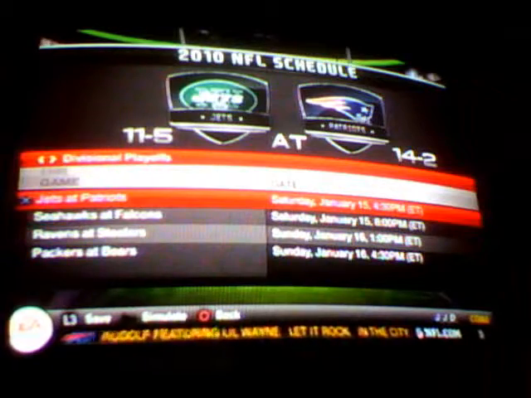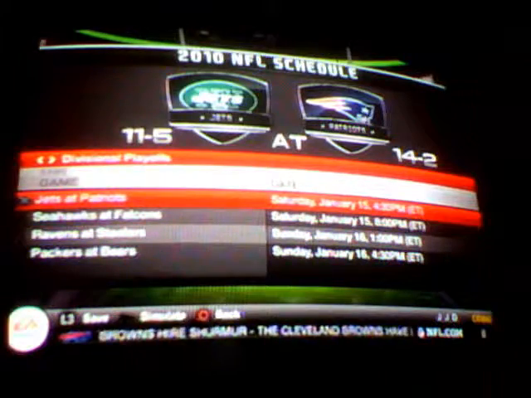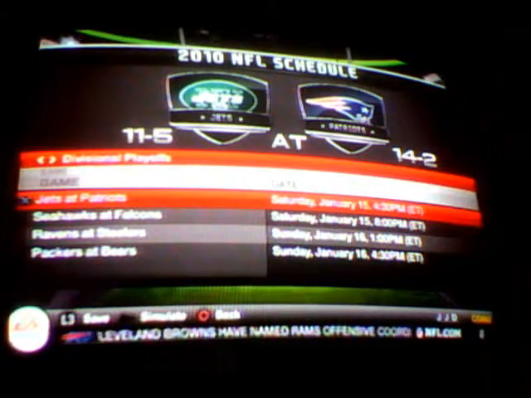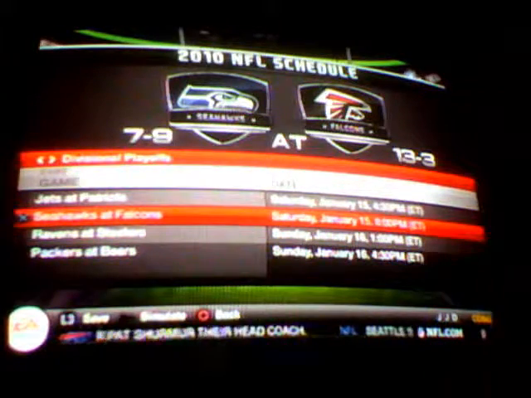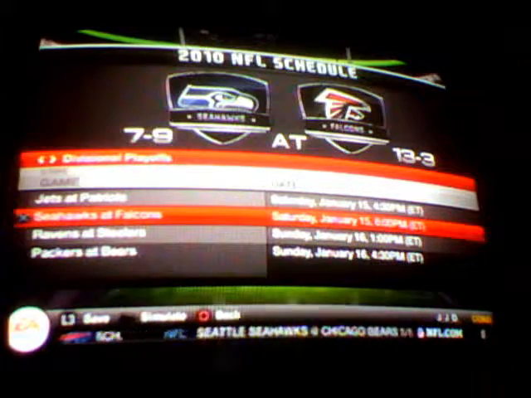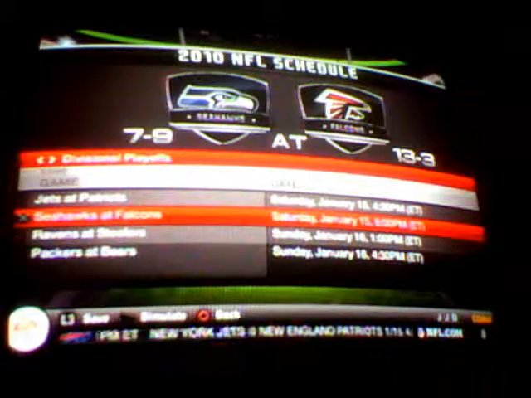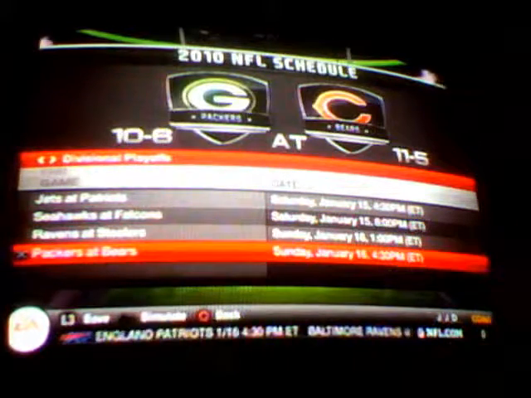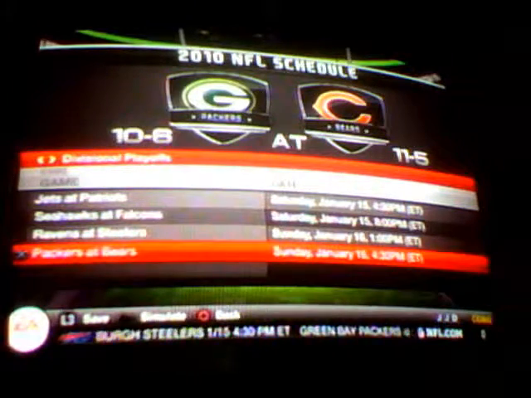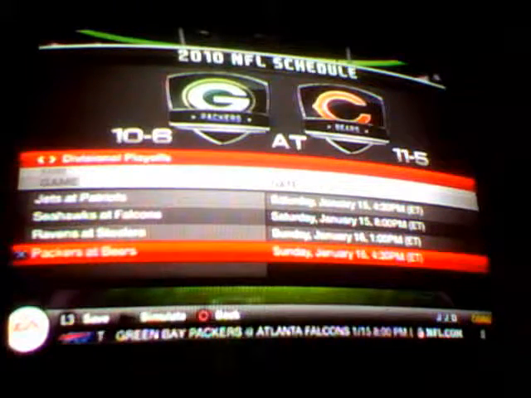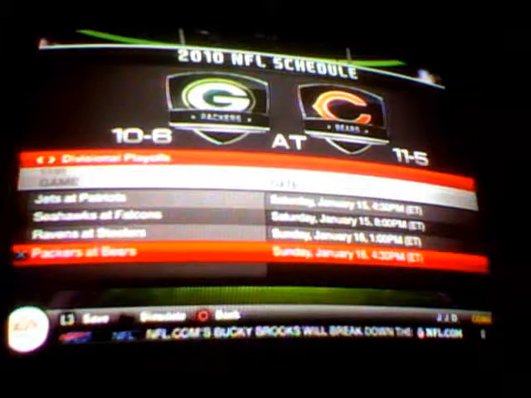It's because when I try to put the results in and create this divisional playoffs screen on the Madden game here, this happened. For some reason it got the seeds right in the wild card, but in this round it took the Seahawks as the lower seed and pitted them against the Falcons and pitted the Packers against the Bears, which in real life is not right. The Seahawks are still the 4 seed despite having the lowest record, and the Packers are the 6 seed, so they play the Falcons and the Seahawks play the Bears.